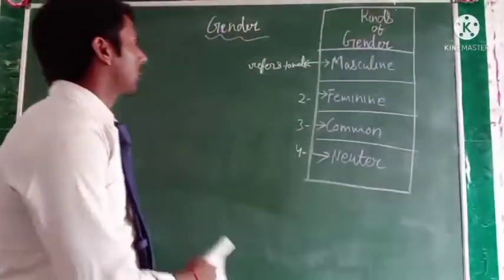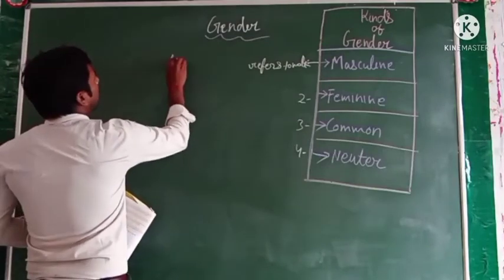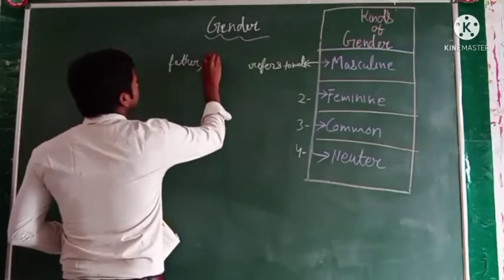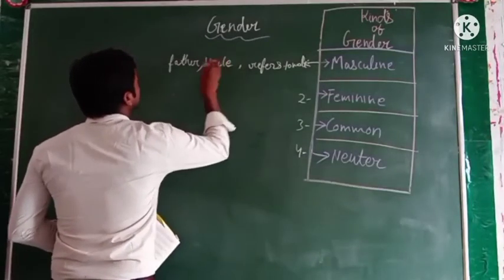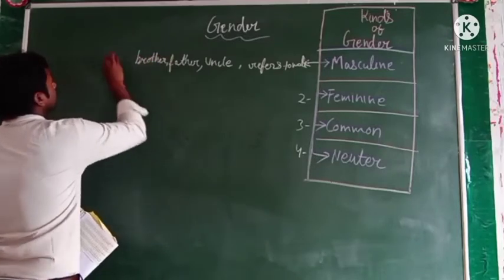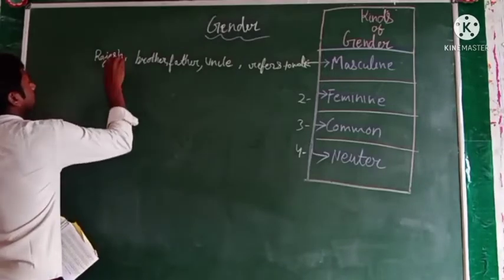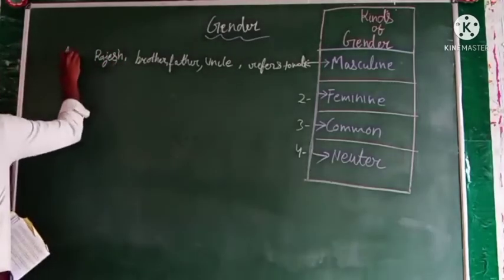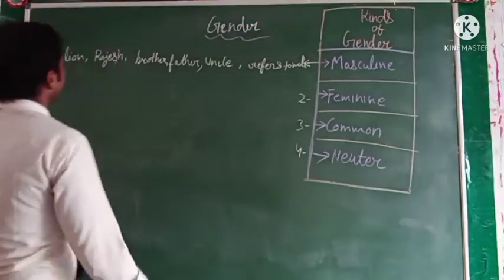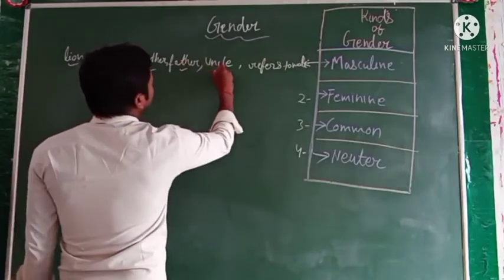For example, father, uncle, brother, Rajesh, lion. Okay, you can see here the words lion, Rajesh, brother, father, uncle.